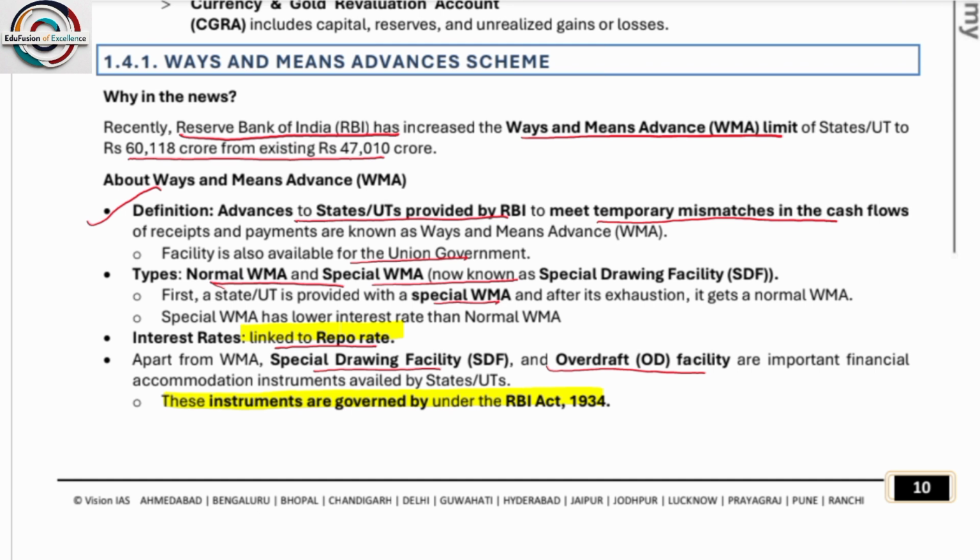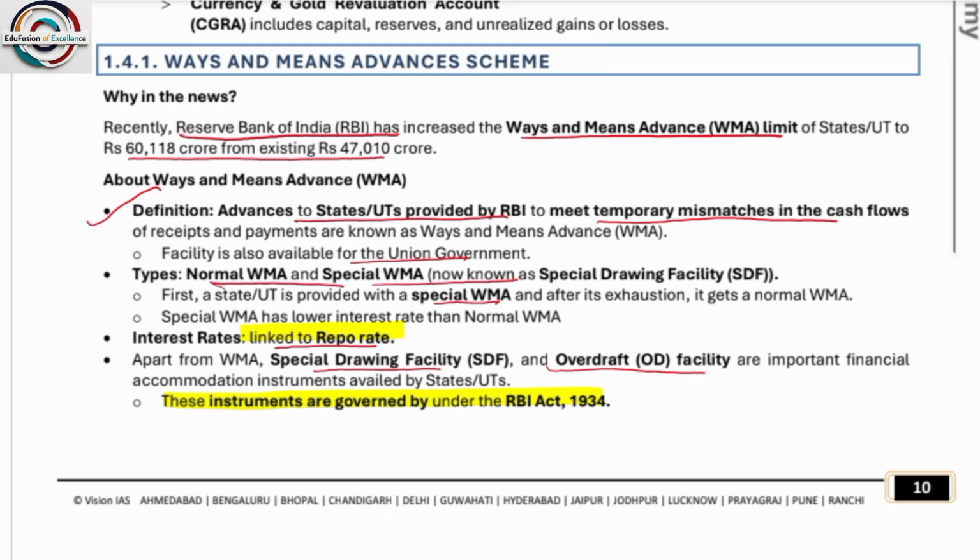Many times we see the balance of payments does not get matched. In this situation, they take loans to meet those mismatches. This is called ways and means advances. Ways and means advances provided by RBI have types: normal ways and means advances and special ways and means advances, now known as special drawing facility. First, a state or UT is provided with a special ways and means advance. After its exhaustion, it gets a normal ways and means advance.